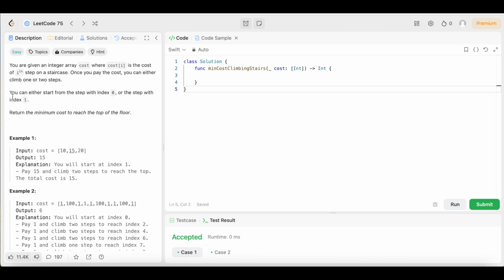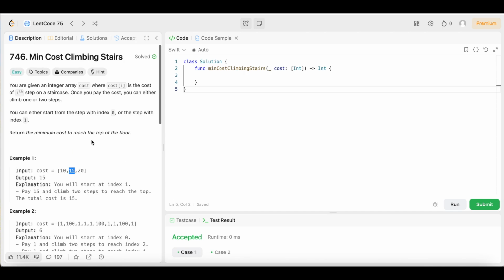So first it says right here, you can either start from step with index 0, or you can start the step with index 1. In this case, we want the minimum cost. So if we start from index 1, we could just pay that once, we could jump 2, and now we're at the top of the staircase, because up here it says once you pay the cost, you can either climb 1 or 2 steps. So we're going to choose index 1. We're going to pay that 15. Then we're going to climb 2 steps outside of the array, and that represents the top of the staircase, or the top floor.